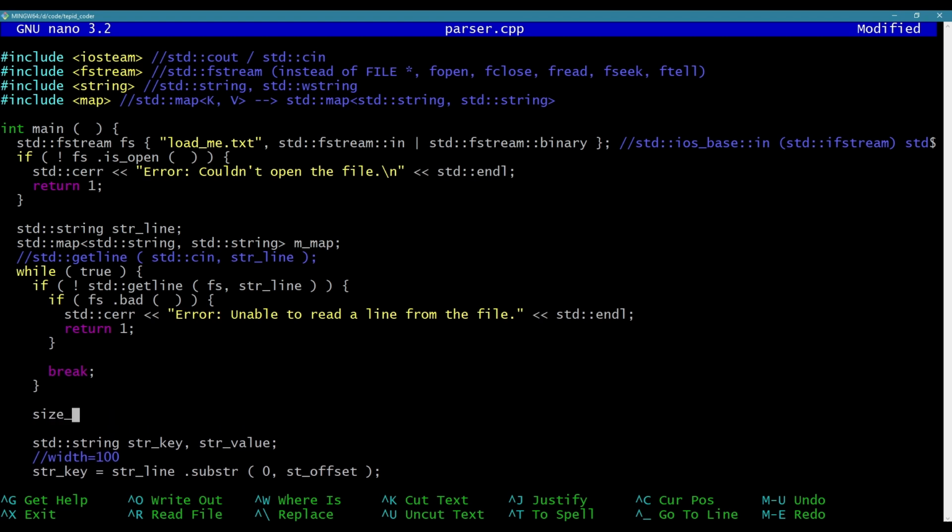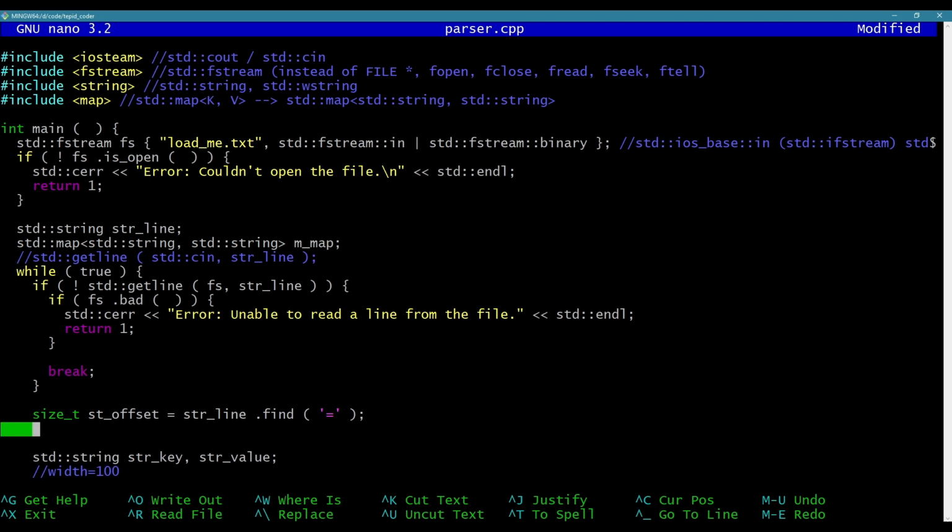We're going to say size_t offset equals. Now, string line has a method we can call, because the string object is a class with a bunch of methods. It's going to be called find. And what you can do with find is say find a character. The character I want to find is an equals, and you can say where to start from. You can start from 0, but by default it already starts from 0. So you don't need to put that.